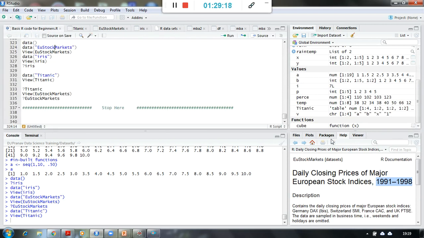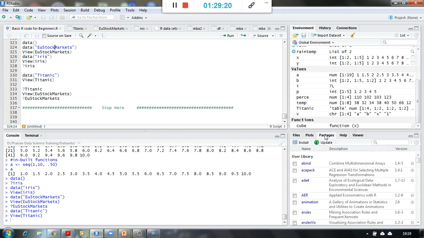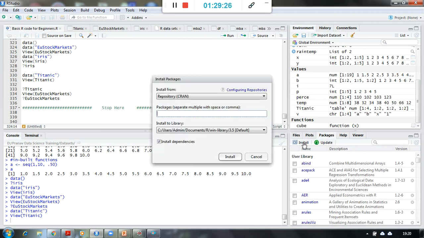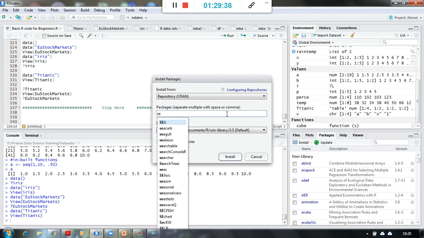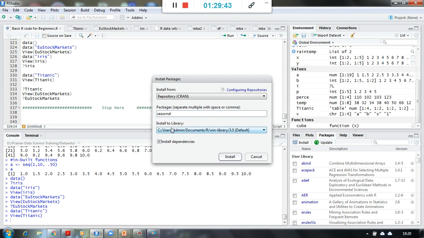So finally, how to install a package? If you know the package you want to install, you simply go here and type in the first 3 letters, and you will get the list of all the package names. If you find your package of interest, simply say install over here.